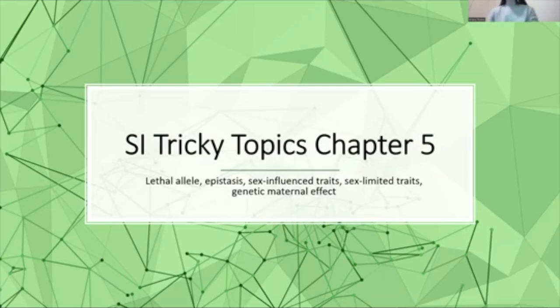So just a pre-warning about chapter 5, this is usually a pretty hard chapter for a lot of students, just because the content is something that you've never ever heard before. A lot of you guys have probably heard some stuff from chapters 2, 3, and 4 before, maybe not in as much depth, but you've heard of it. And this is completely new. So a lot of times it can be a little difficult to understand when you first hear it. So I would just recommend spending quite a bit of time re-going over it until it is more familiar to you and it makes a little more sense. But the first time you hear it, it will be a lot and it will be confusing, but don't be discouraged. So let's start with lethal alleles.